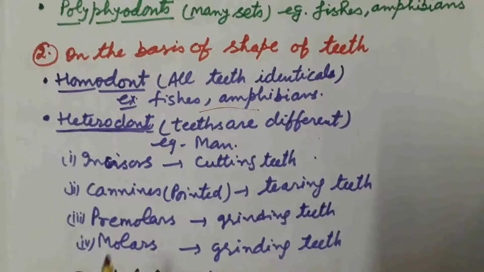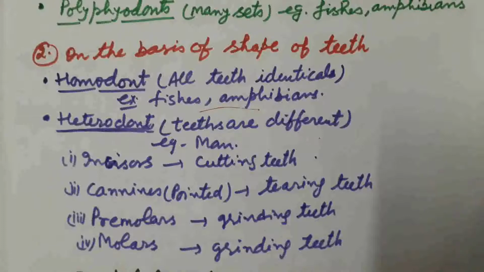Second type of teeth are the canine teeth. They are the pointed teeth, help in tearing of the flesh, and they are very much developed in case of carnivores. Third type of teeth are premolars and molars. They are the grinding teeth, help in grinding the food material. So these four types of teeth are present in human beings: incisors, canines, premolars and molars.